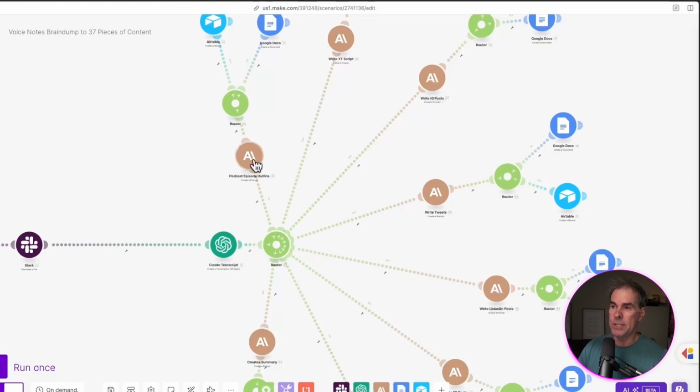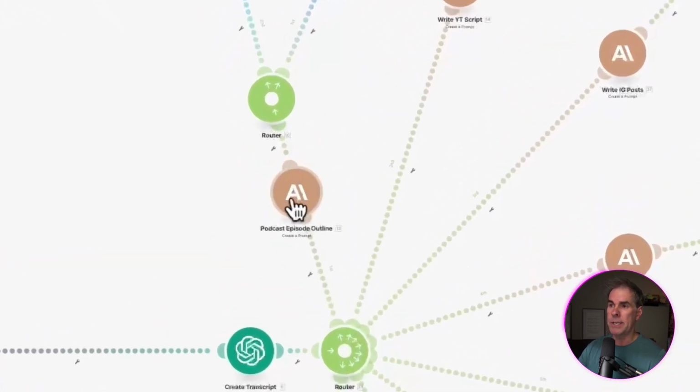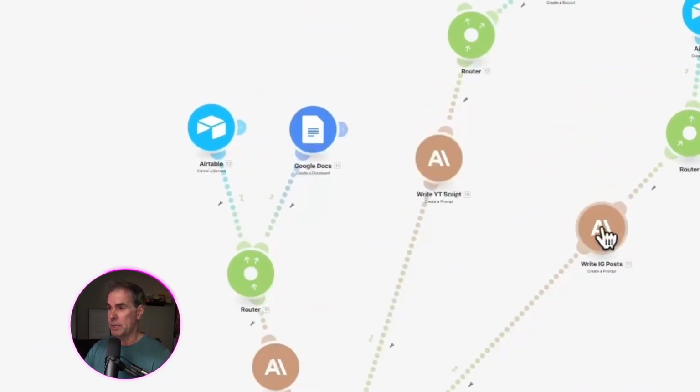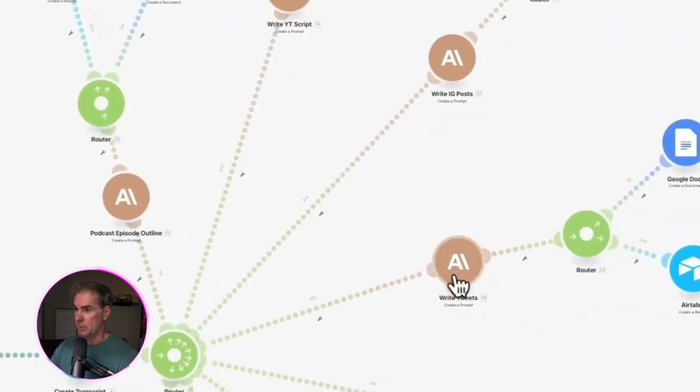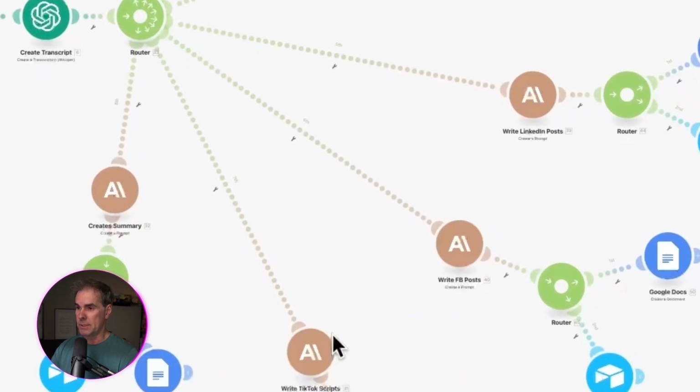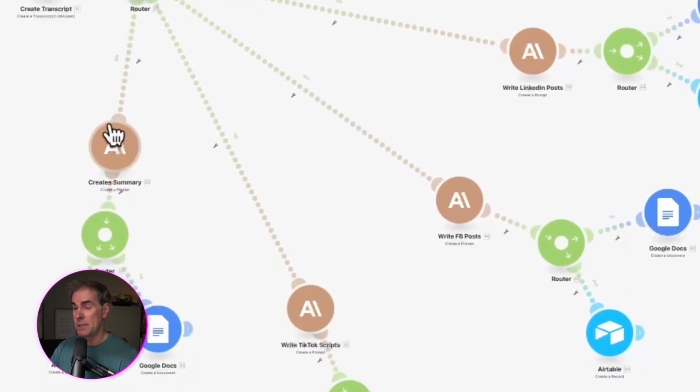All the branches are going to where the different pieces of content are being created. So I'll go into each one of these, but for example, this one here is writing a podcast episode outline. This one up here is writing a YouTube script. This one here is writing Instagram posts. This one here is writing tweets. This one here is writing LinkedIn posts, Facebook posts, TikTok video scripts. This one is summarizing the voice memo.